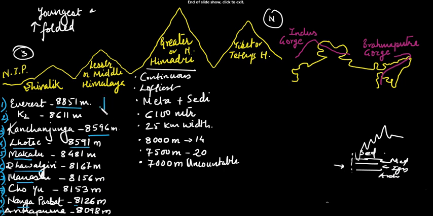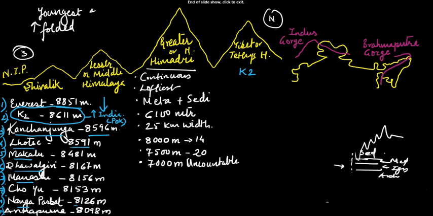But let me tell you, the peak K2 with 8,611 meters is said to be the highest peak of India, but it lies in POK, so it belongs to the Tibet or Tethys Himalaya. So the highest peak of India is either K2, but it is in POK, or otherwise Kanchenjunga, which is in Sikkim.